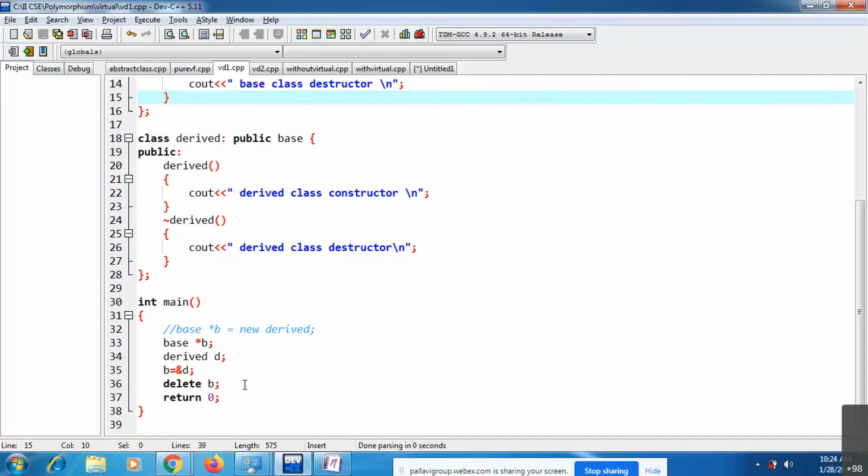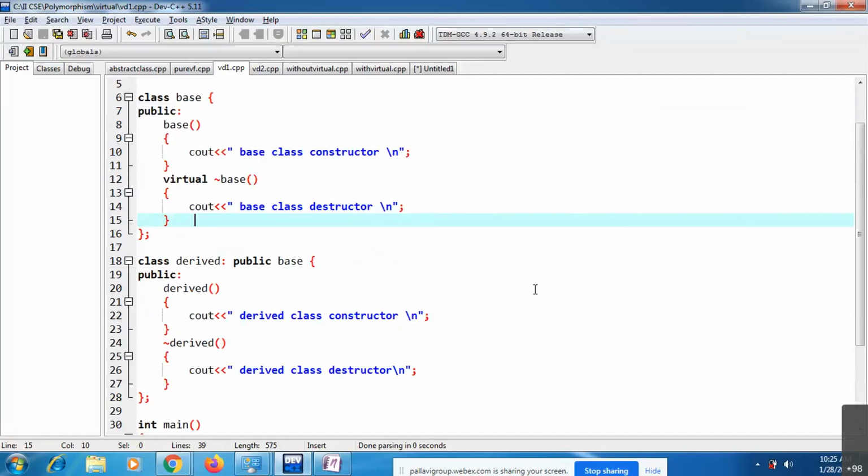In this way you can destroy your derived class object by using a virtual destructor. One more note here: we have virtual destructors but we don't have virtual constructors. That point you should remember. We don't have that virtual concept for constructors, but we have virtual destructors for derived class objects. This is about virtual destructor.